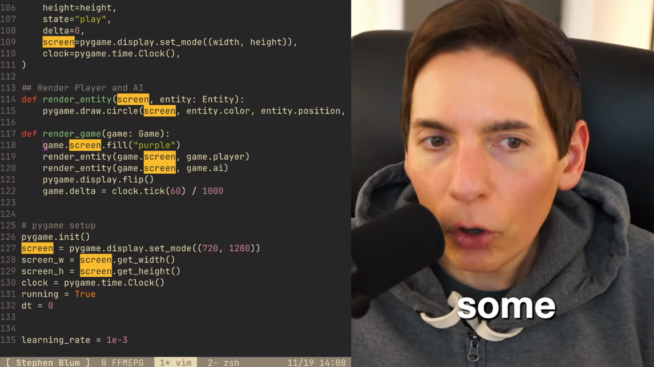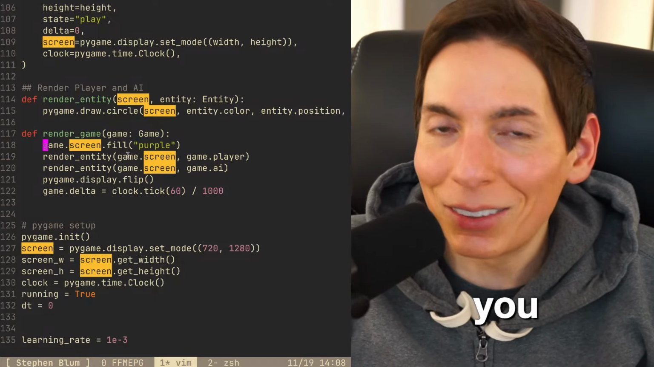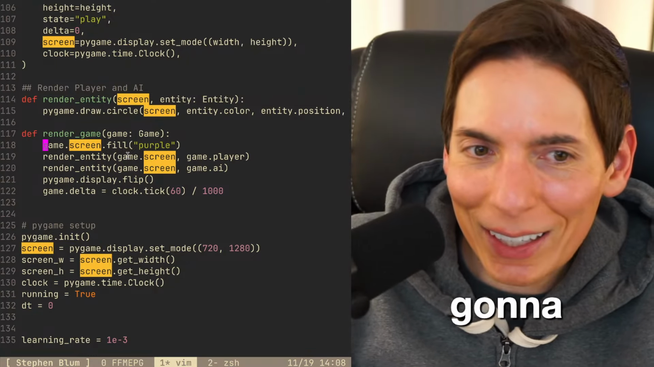We're kind of doing some reinforcement, like Tron. It is like Tron. It's very simple. The enemy tries to trap you. Yeah, it's coming for you. It's going to chase you. It's going to get the AI. It's going to get you.